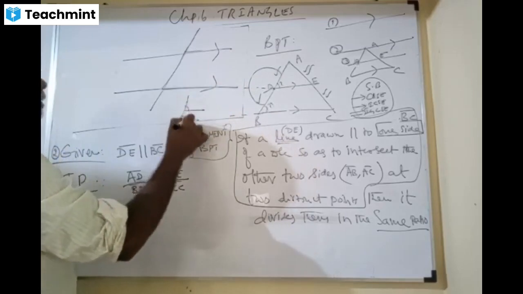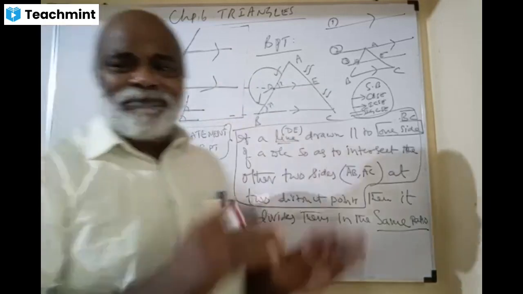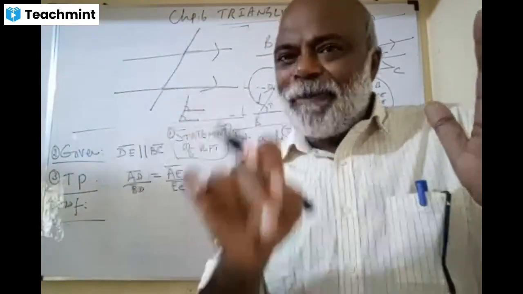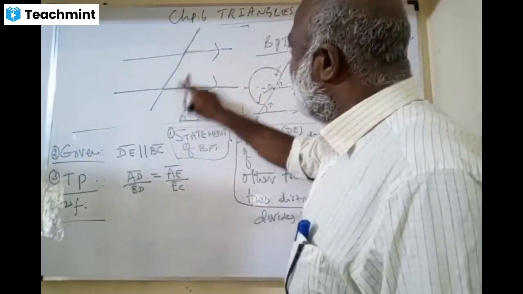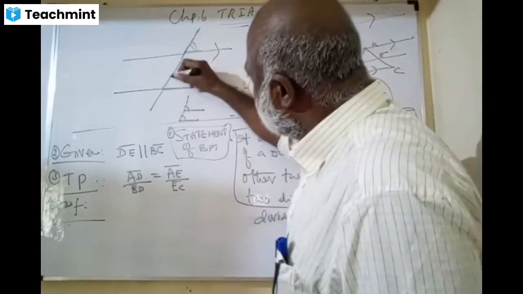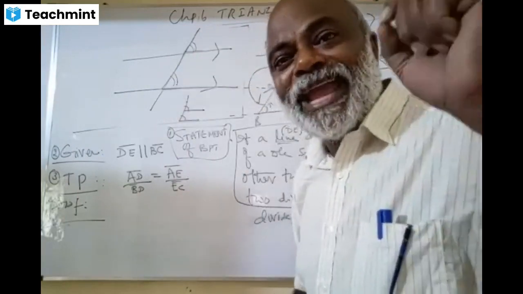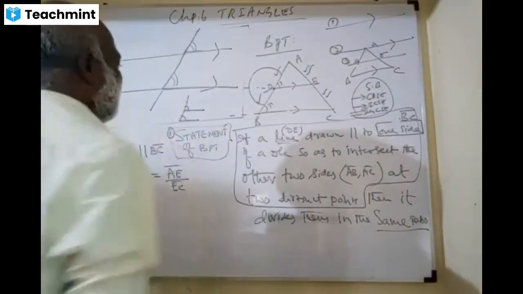So in this inverted F, these two angles are on the same side, right? Same side, and above the parallel line. This is the angle. These two angles are equal. They are corresponding angles.